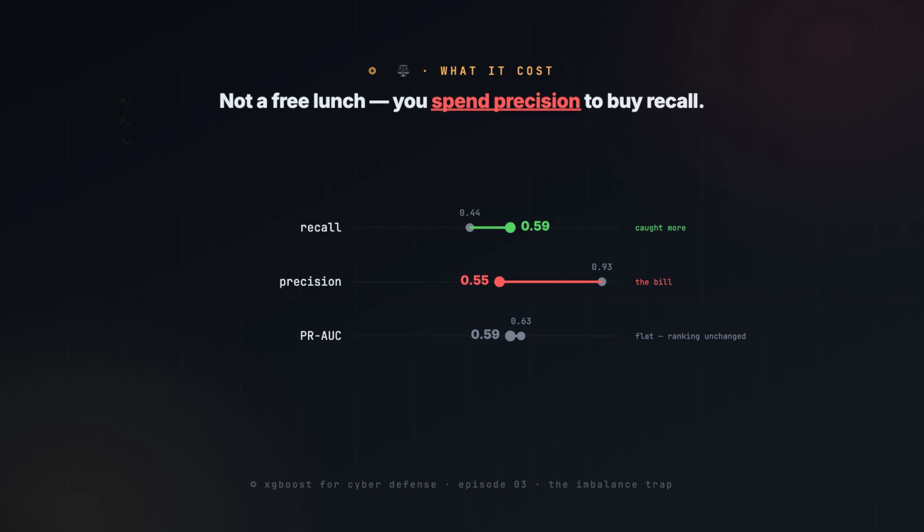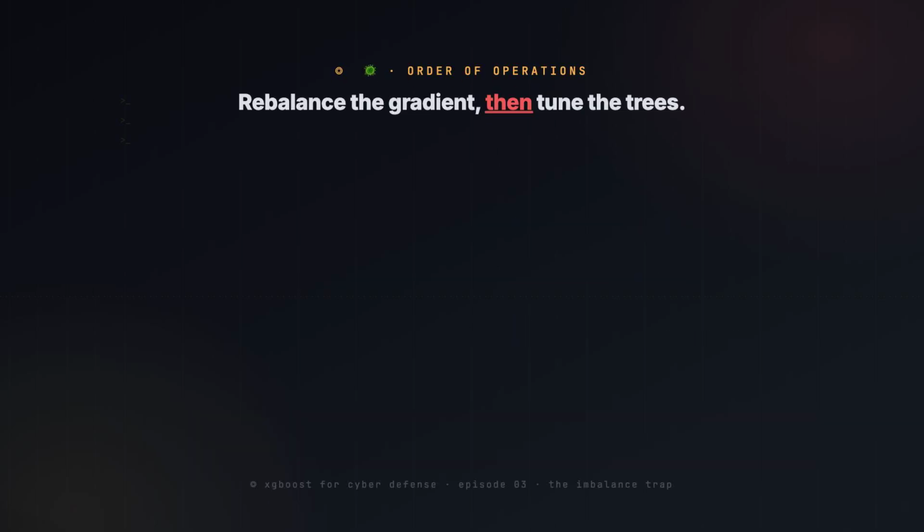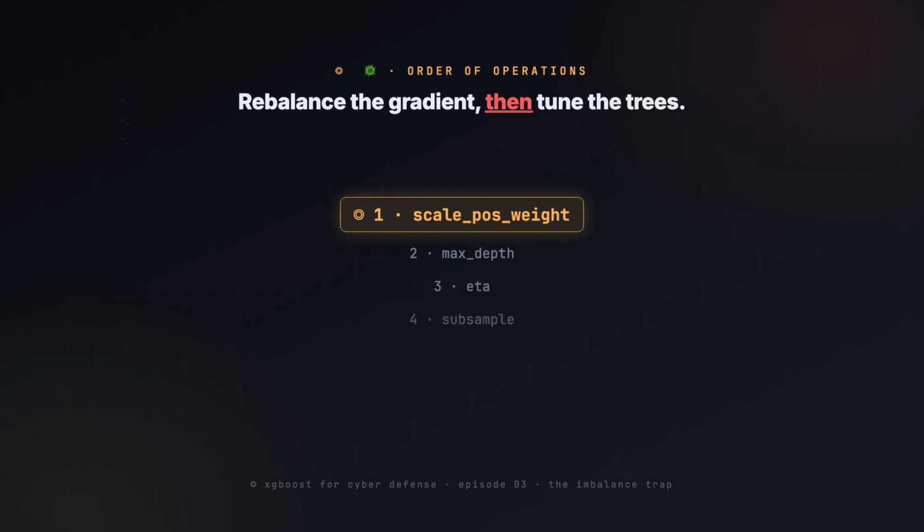So this isn't a free lunch, it's a deliberate trade, and you make it because in ransomware, a missed beacon costs far more than a false alarm. One discipline before we touch code: set scale_pos_weight first, before max_depth, before eta, before anything. Tuning tree knobs on a model that can't see the positive class is polishing a telescope pointed at the wall. Rebalance the gradient, then tune.